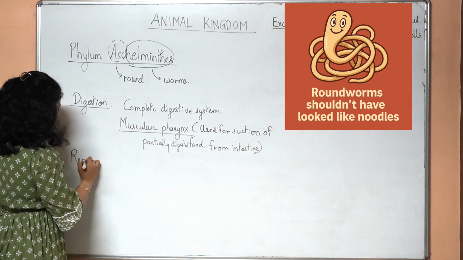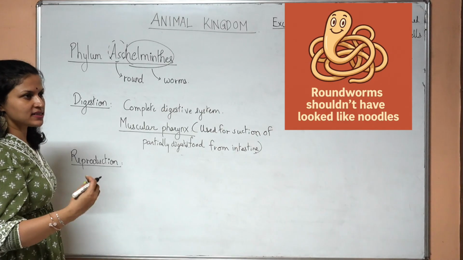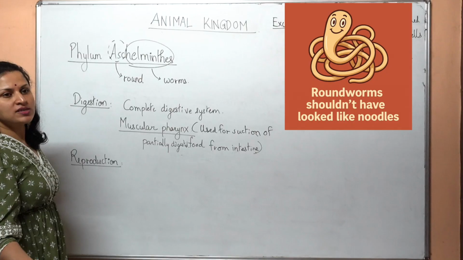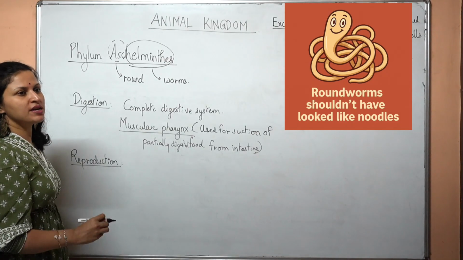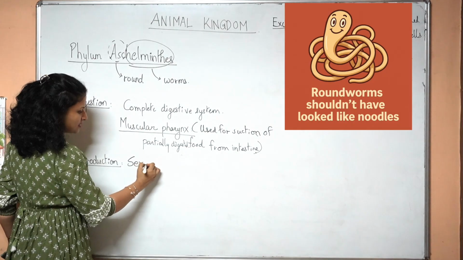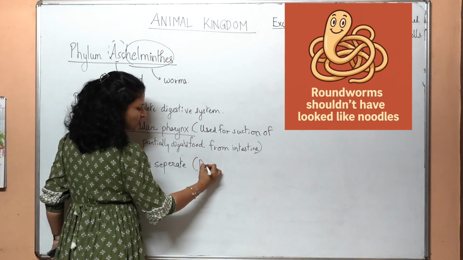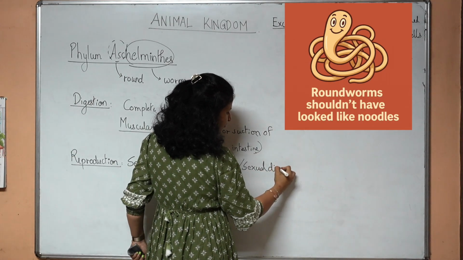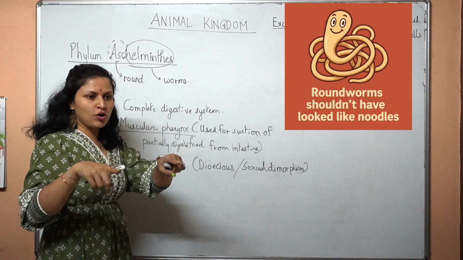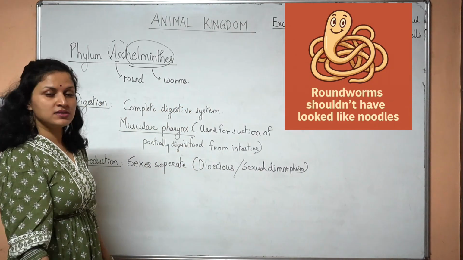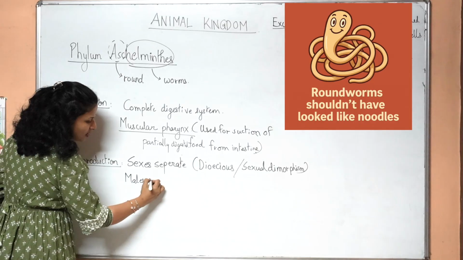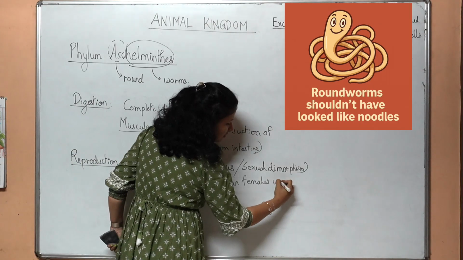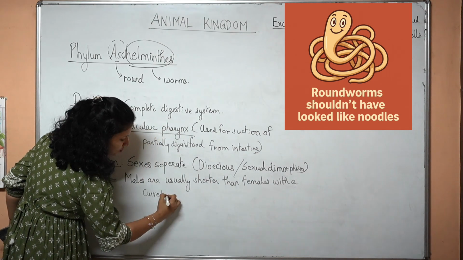Next, reproduction. Platyhelminths were hermaphrodites. Aschelminthes are known for their sexual dimorphism. They are dioecious. Sexes are separate. Males and females are separate. What is this feature also called? Dioecious. This feature is also called sexual dimorphism. Two structures. Morph means structure. And the males are usually shorter than females with a curved posterior end.